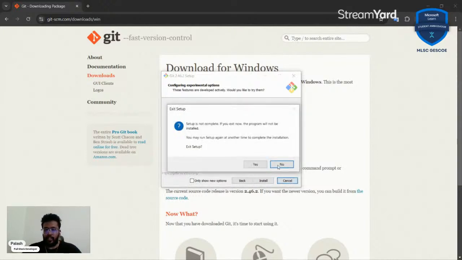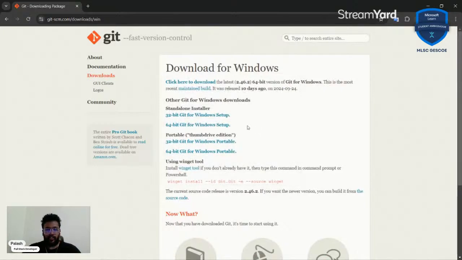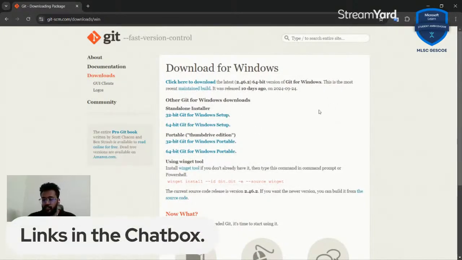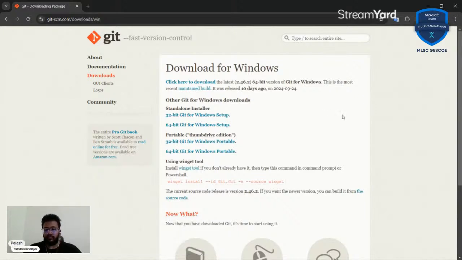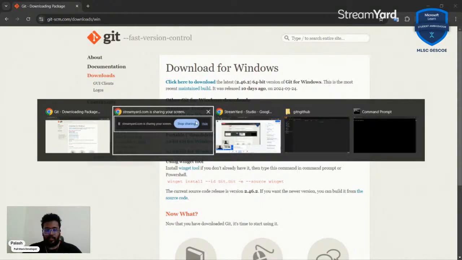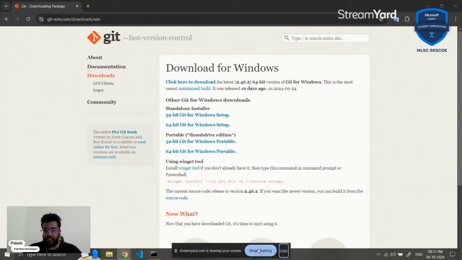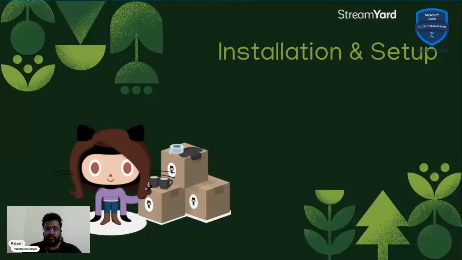So I'm going to click on cancel and you can click on install and you can move ahead and finish the installation. And once it's done, just give a thumbs up in the chat and we'll go ahead with the next bit. Okay. And I'm going to stop sharing my screen right now. I'm going to wait for you guys to give me a thumbs up, and then we're going to move ahead. Okay.